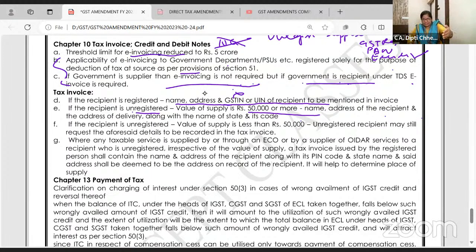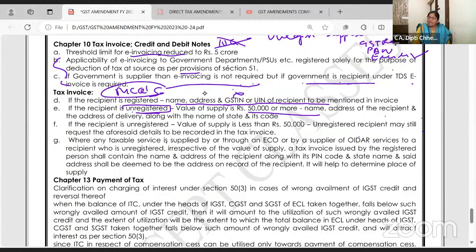if the recipient is registered, when I prepare the tax invoice, I need your name, address, GSTN number so that I can make a proper tax invoice and you will get auto credit in your GSTR 2B. If you are unregistered and if the bill value is above 50,000, still you have to give your name, address, state code and all. GSTN number is not there, I know because you are unregistered. Now, if you are unregistered, if the invoice is less than 50,000, it's your wish, an unregistered person may give detail, he may not give detail. Again, a very technical administrative type of point, nothing much to explain in this.